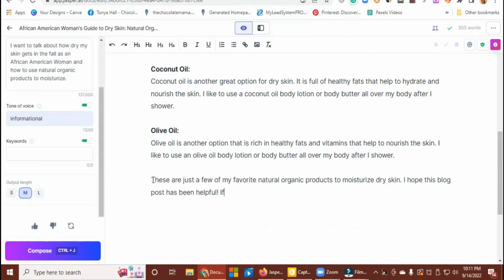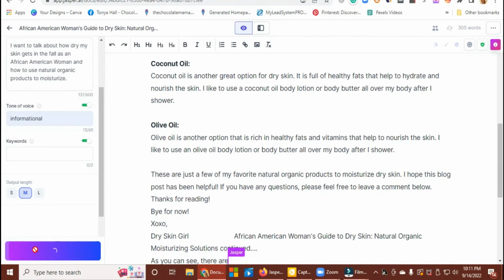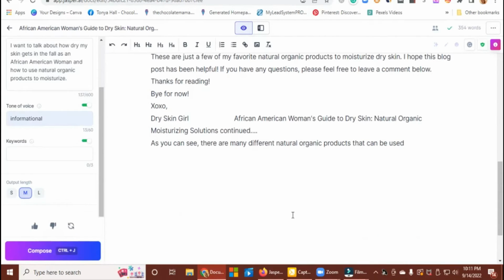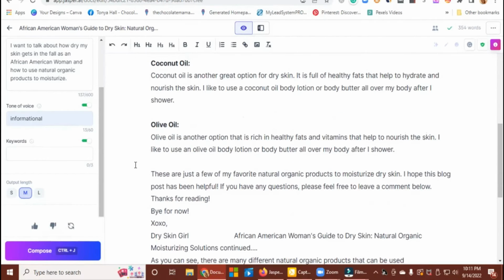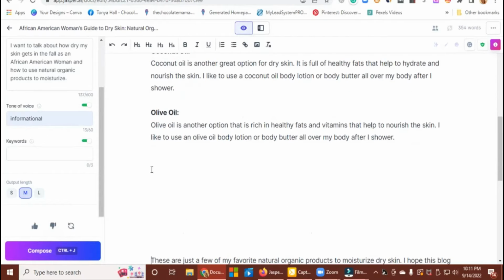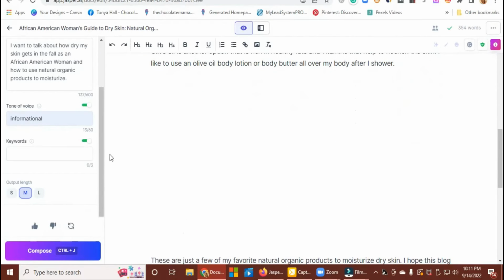Okay, that's too short. I'm not ready to end this blog post. So I can hit compose, and it'll say, if you have any questions, feel free, right? And so it's kind of doing that little bye for now kind of thing. But I can always push that down. I still want to use it at the end of the blog post.